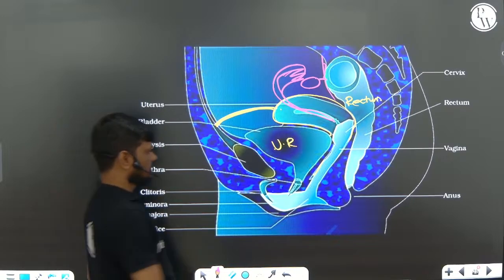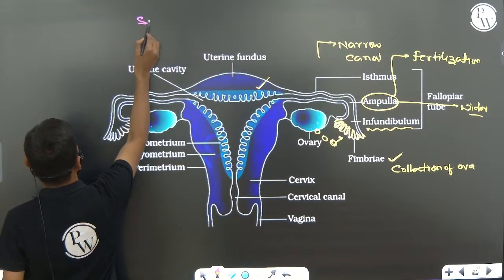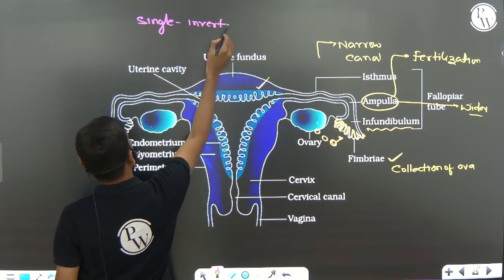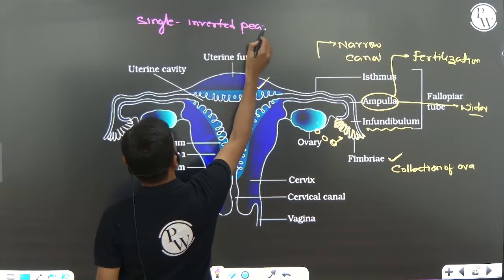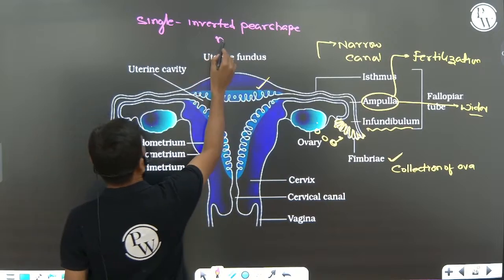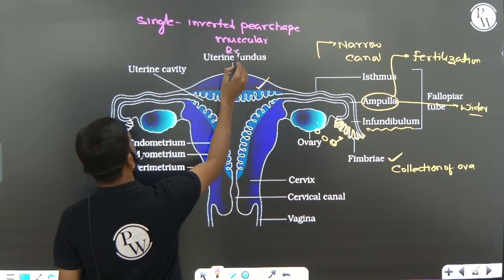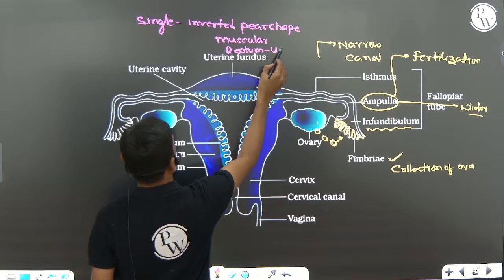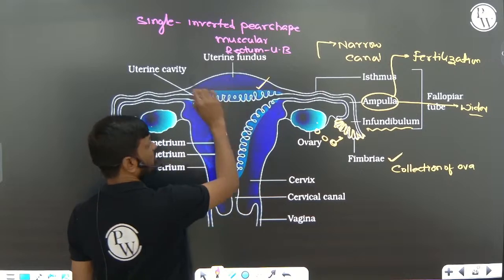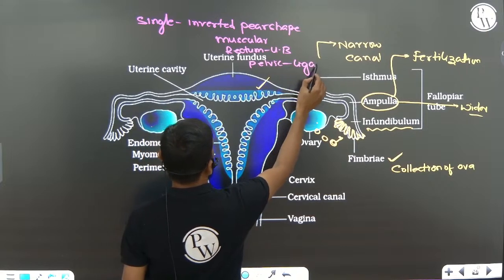The uterus is a single, inverted, pear-shaped, muscular structure present between the urinary bladder and rectum, and it is connected to the pelvic wall by the ligament.